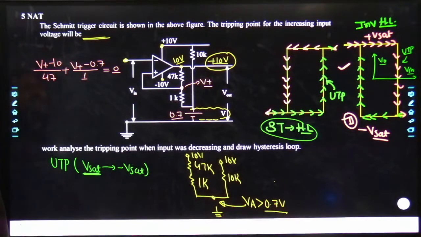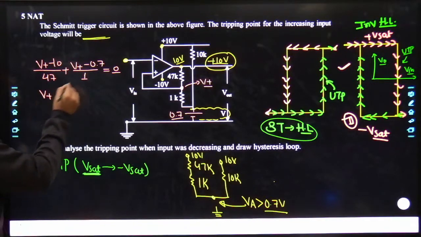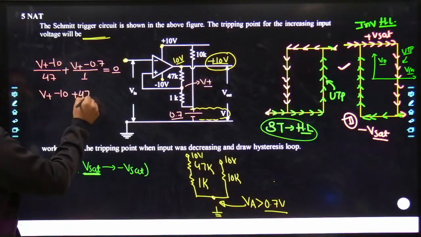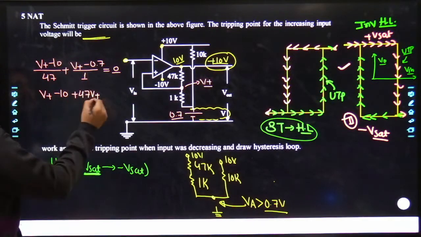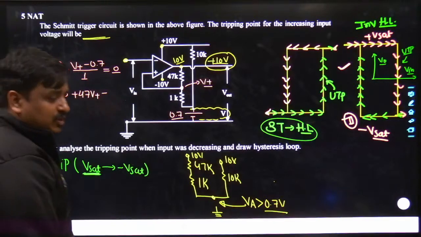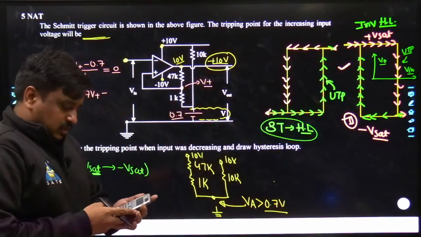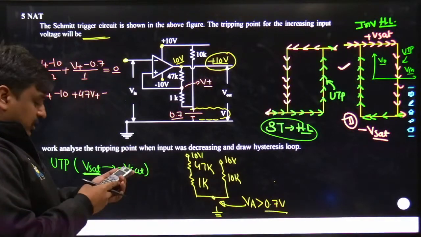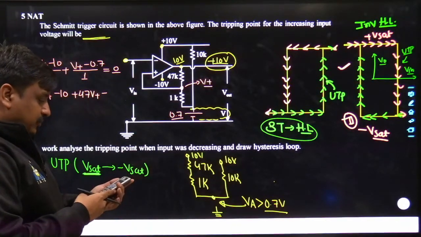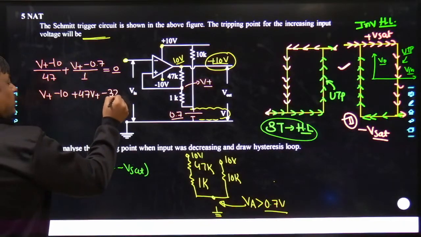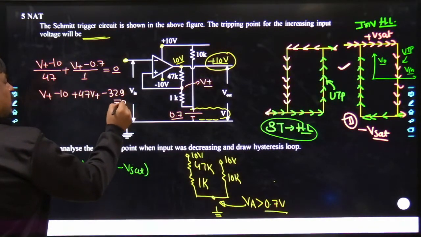Tell me exactly how much V plus we are getting. So here, 1 gets multiplied with the minus 10 and remains the same. Here it becomes 47 times V plus, and here it becomes minus 0.7 into 47. Let me see how much it's coming. 47 into 0.7 is 32.9.